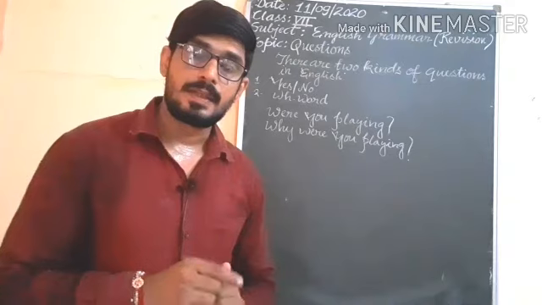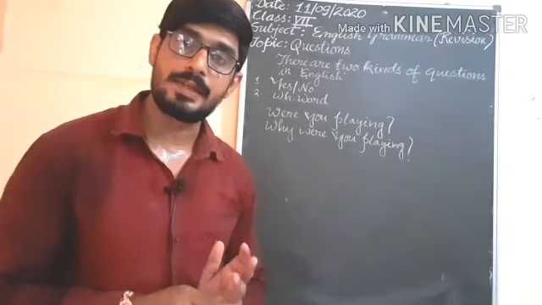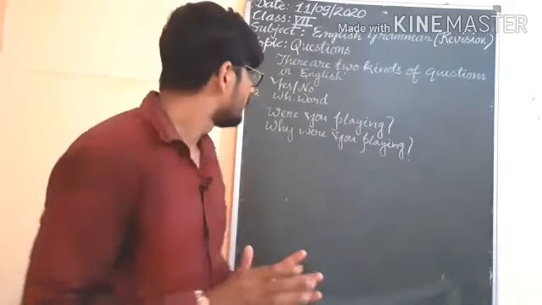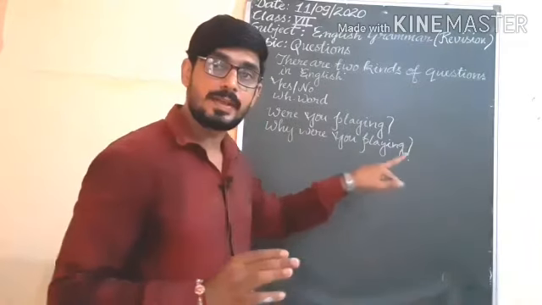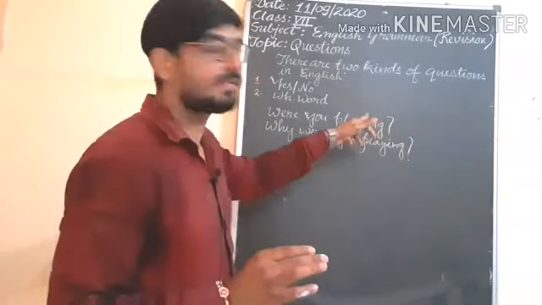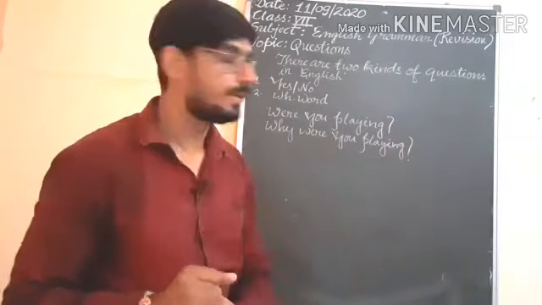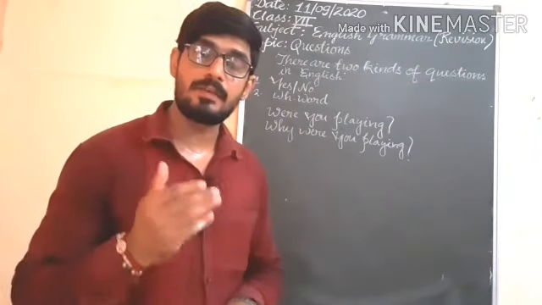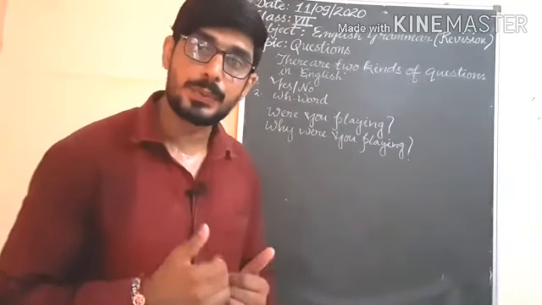Understand? Has, have, had, do, does, did. These are all helping verbs. If the sentence starts with these, it will be known as yes no questions, and the answer will come in yes or no. And second one is WH word, that will start with a WH word: why, where, when, how, whose.